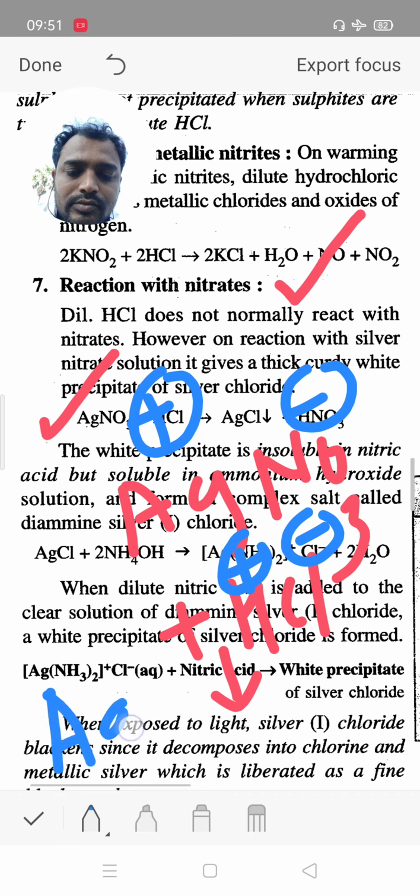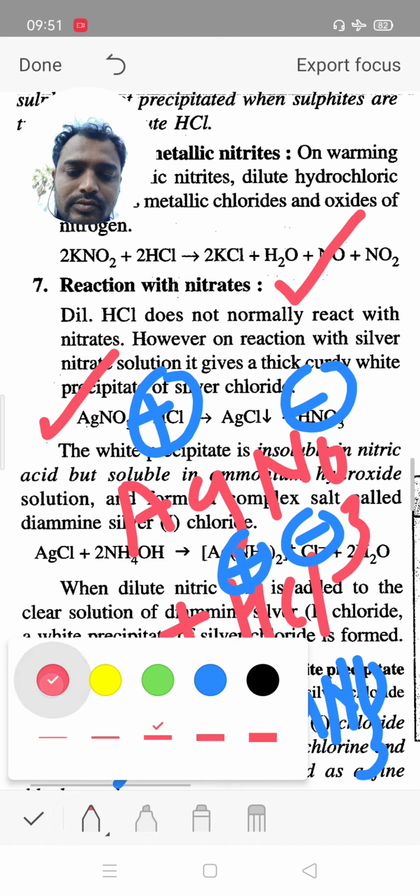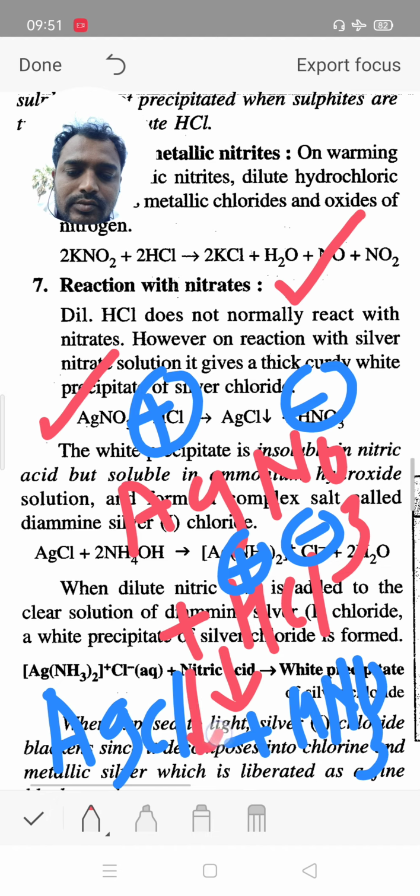Then we get AgCl, silver chloride, and nitric acid. In this reaction we get the precipitate of AgCl, white precipitate of AgCl. When silver nitrate reacts with hydrochloric acid, we get white precipitate of silver chloride.